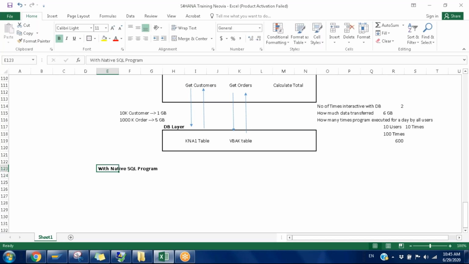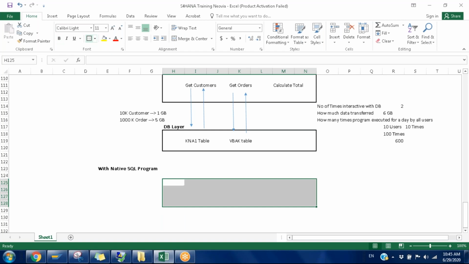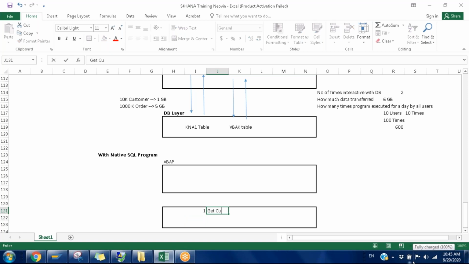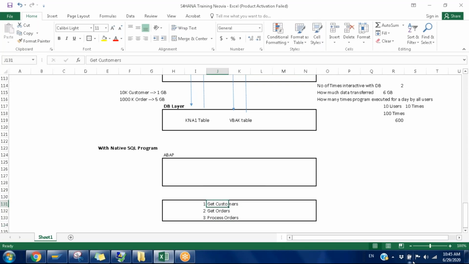With SQL programming, so what we can do, this is my HANA ABAP layer. This is my daily layer. Here I try to write logic: get customers, I need to write some procedure block over here, get orders, process orders. So this is one procedure block. It could be maybe a function or a procedure, whatever it could be. That is secondary how we are implementing, but this is the approach.